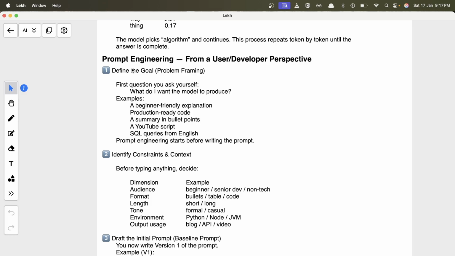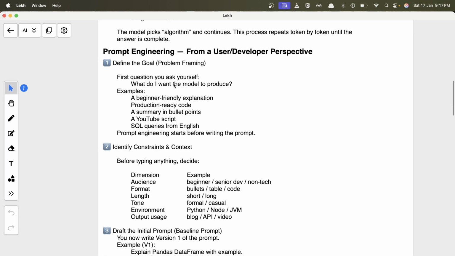Maybe break the problem into smaller sub-problems and tackle them separately, or maybe ask the question, what do I want the model to produce? Whether I want a summary, or a detailed explanation, or code, or whatever you want, you have to set a goal for yourself.